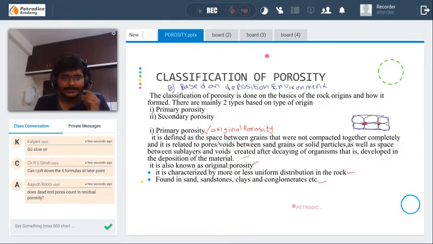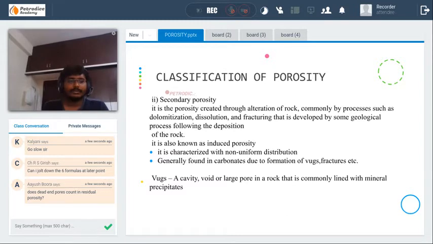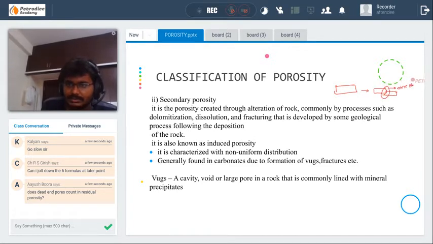Okay, I'm changing the PPT. Yes. What is secondary porosity? After the rock has been compacted and cemented, it undergoes various tectonic activities, that is fracturing. The rock can be fractured. See, if this is the rock, it can be fractured like this. And the fracturing of rock is non-uniform. It will happen only in one place in the formation. So the porosity formed due to fracturing is uneven. So it is characterized by non-uniform distribution.